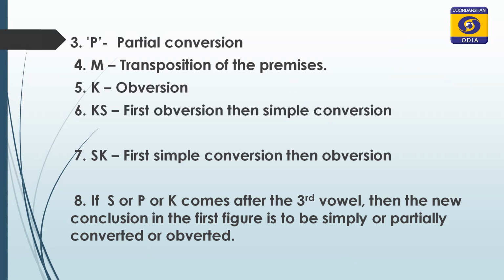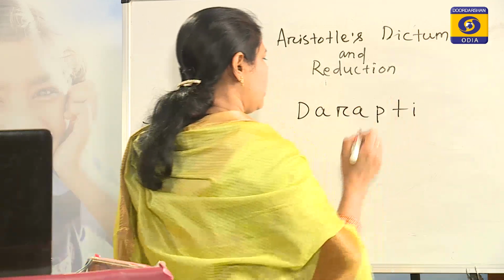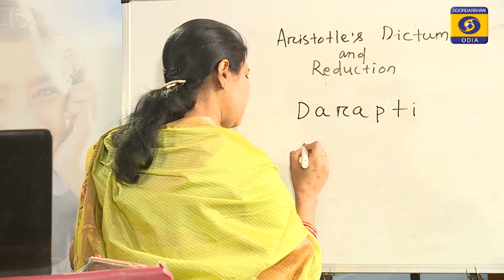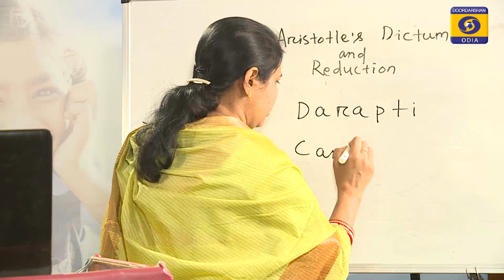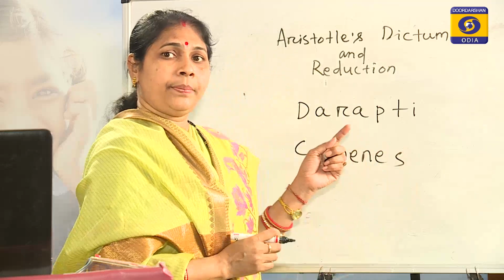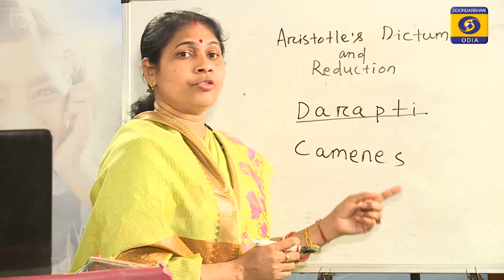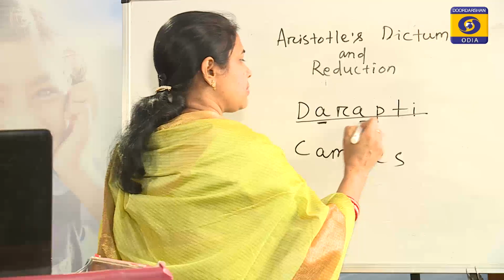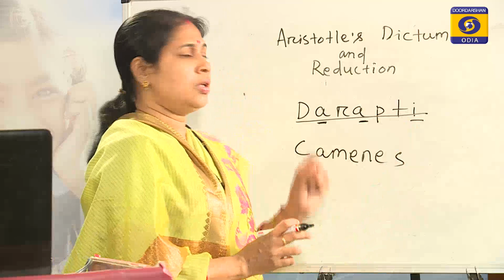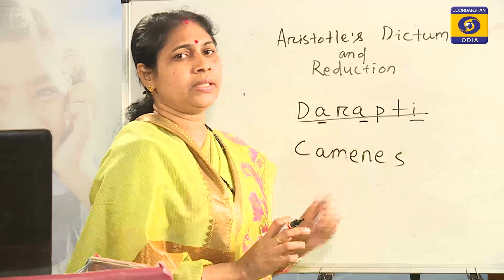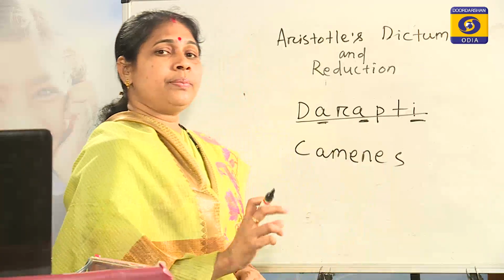So in a mood, the name of the mood, like Darapti of the third figure or Camenes of the fourth figure, we find that there are vowels A. There are 4 propositions A, E, I and O. So in all these moods at least 3 vowels must be there, because the first vowel represents the major premise, the second vowel represents the minor premise and the third vowel represents the conclusion.